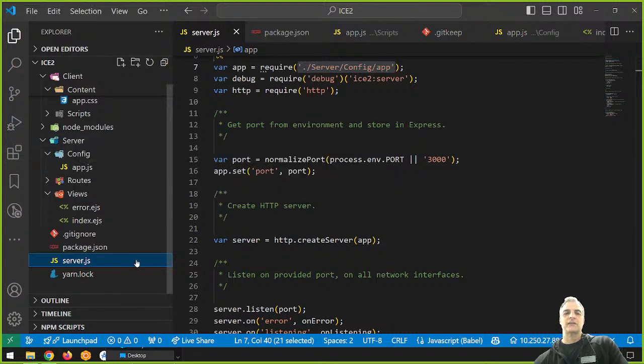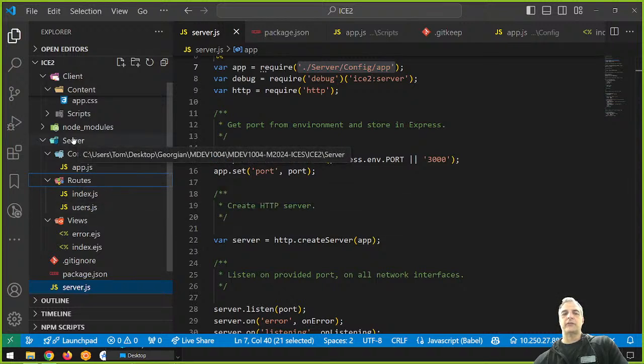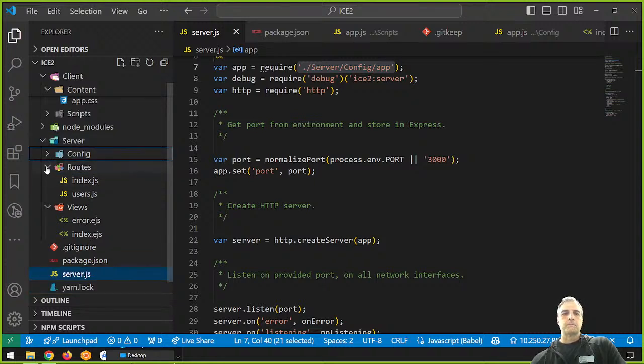See how that works? And here I can see that this is the index route for the server. This is the index view for the server. That's how this works. This folder structure, you can read it from the inside out. That's how we look at it.